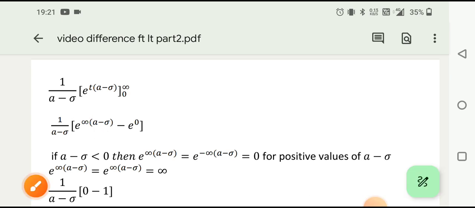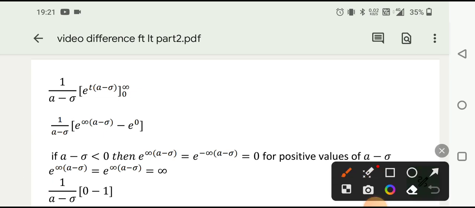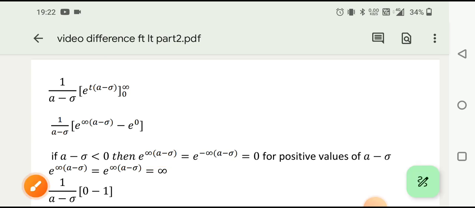So a minus sigma can be negative also. If a minus sigma is negative, then we will get e raised to infinity times (a minus sigma), which is equal to e raised to minus infinity, that is equal to 0. And for positive values of a minus sigma, you will get e raised to infinity as e raised to infinity.